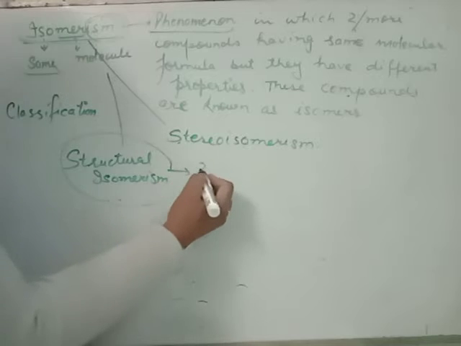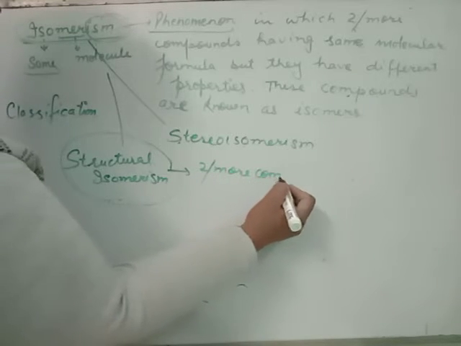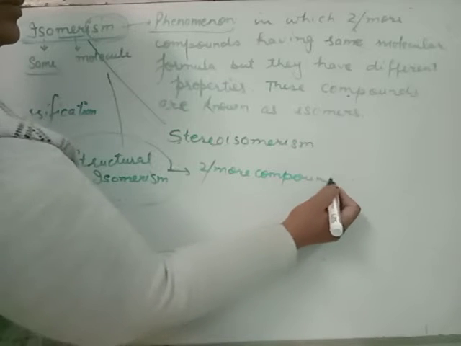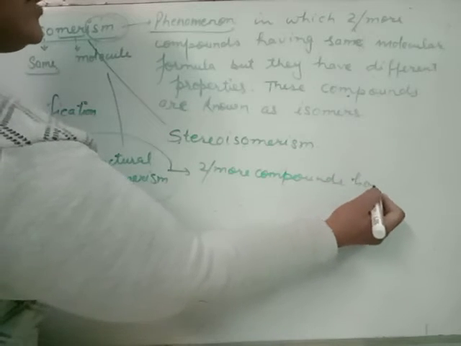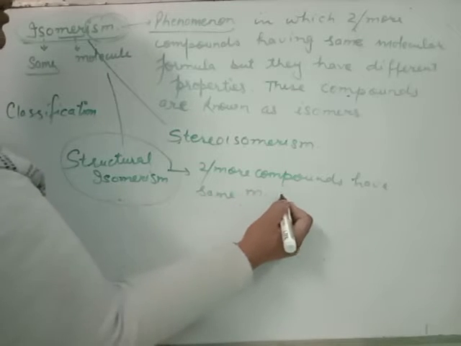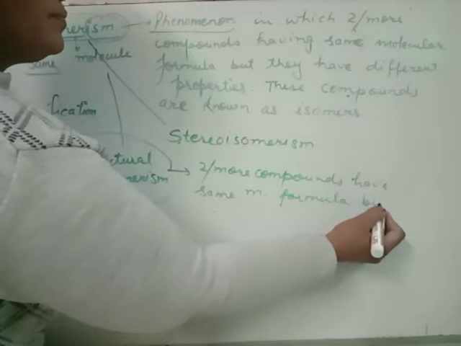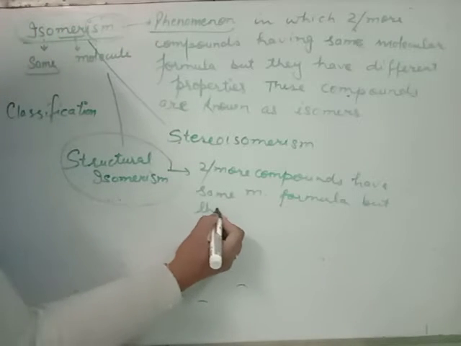Structural isomerism: two or more compounds having same molecular formula, but they have different structures.